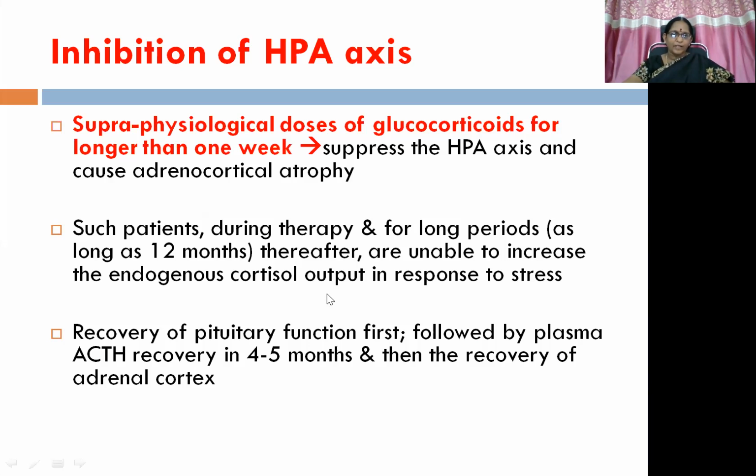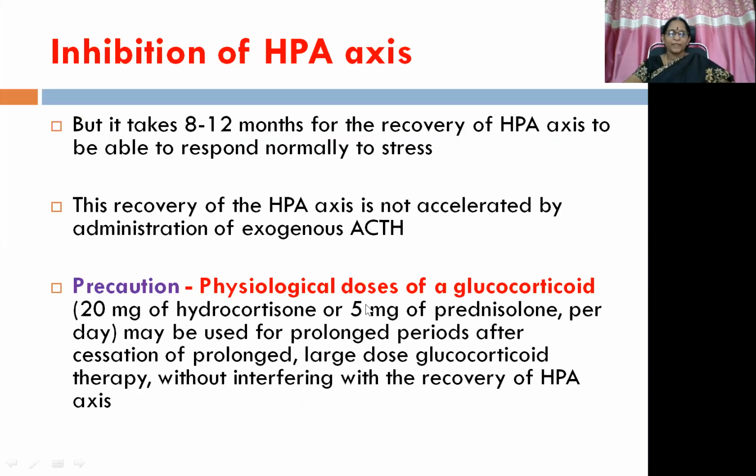So during the recovery, the order is: recovery of pituitary function first, followed by plasma ACTH recovery in 4 to 5 months, and then the recovery of adrenal cortex, same HPA order. But it takes 8 to 12 months for the HPA axis to be able to respond normally to stress. This recovery is not accelerated by the administration of exogenous ACTH. It has to get recovered on its own.